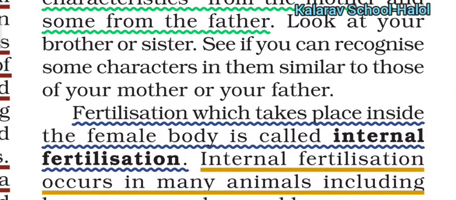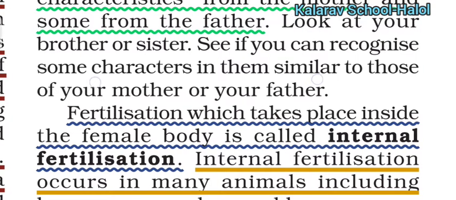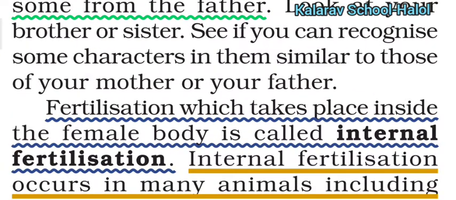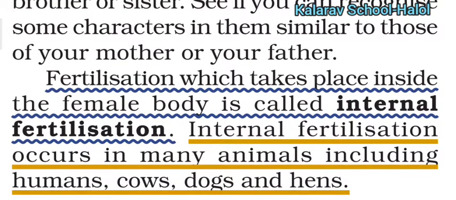So again, fertilization is of two types: number one is internal fertilization, and number two is external fertilization. Fertilization that takes place inside the female body is called internal fertilization. Internal fertilization occurs in humans, cows, dogs and hen.